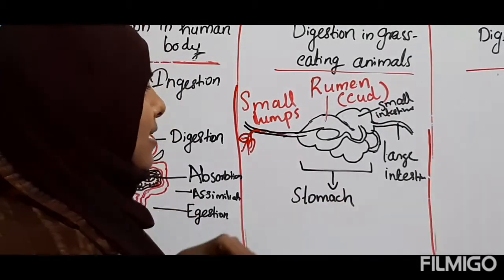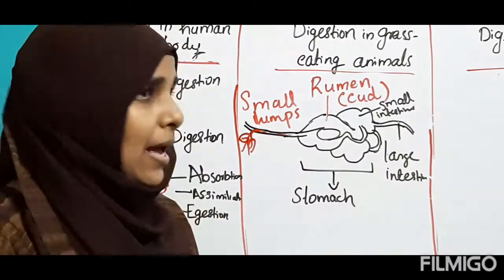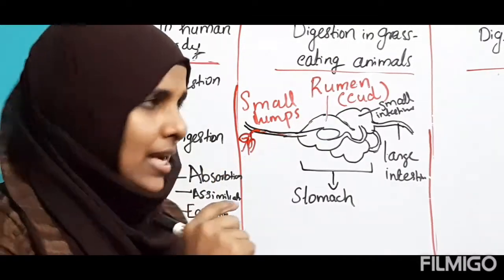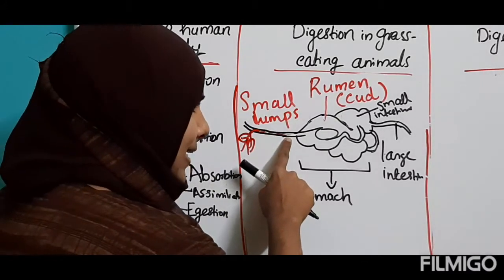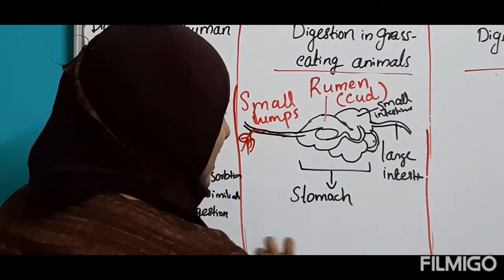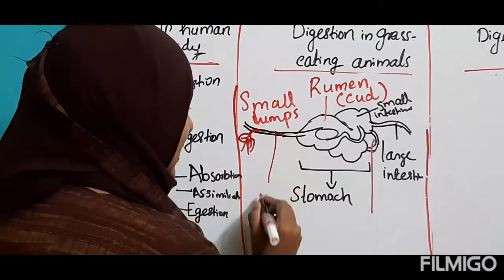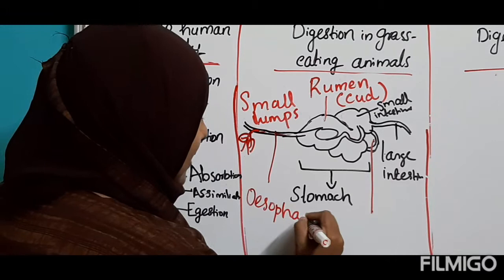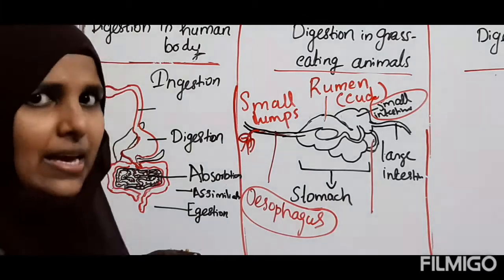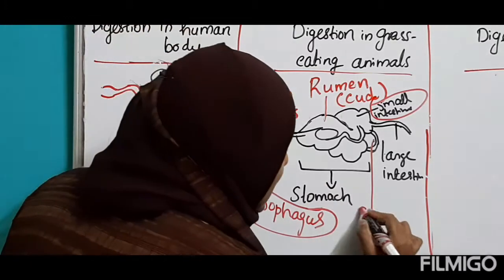But another thing, in rabbit and horse it is different. In rabbit and horse there is a special part in the body, in between the esophagus and small intestine, that we call cecum.